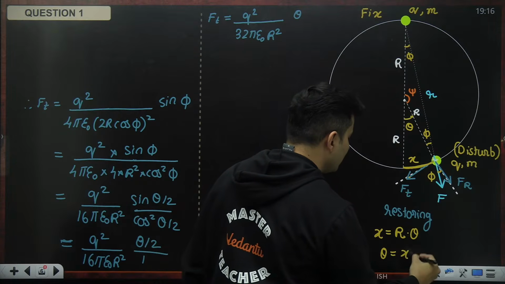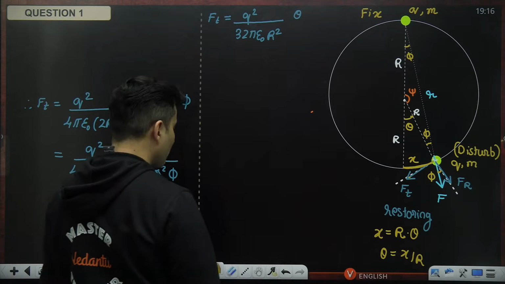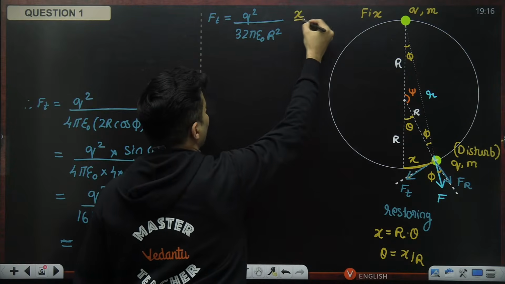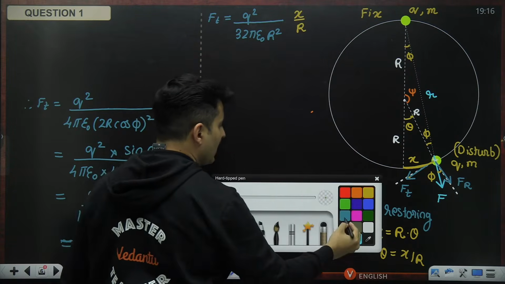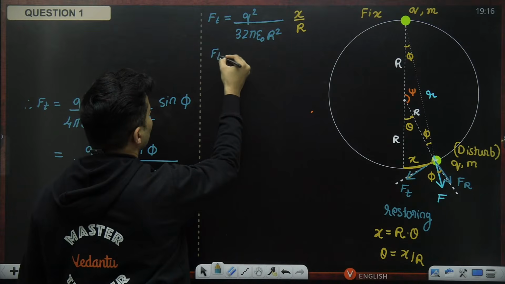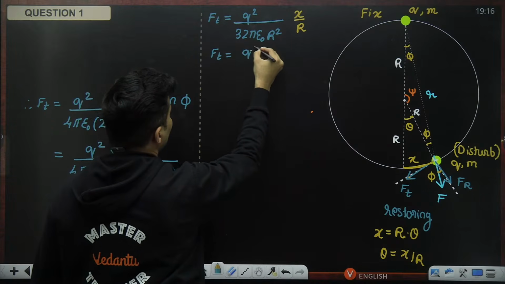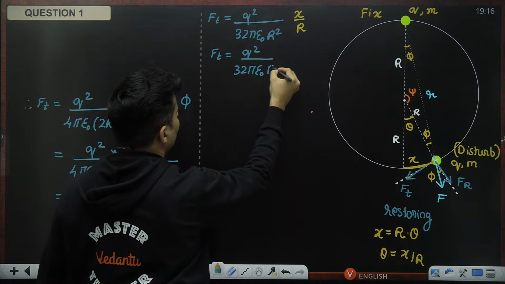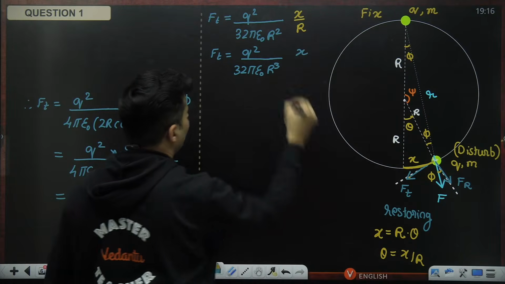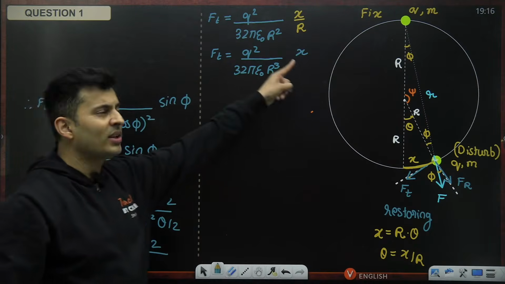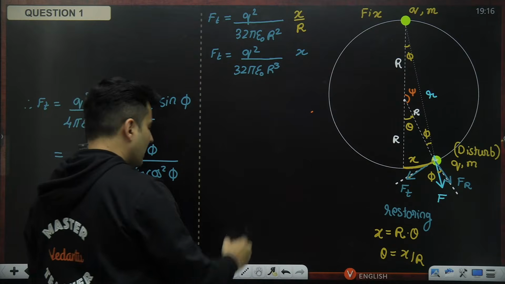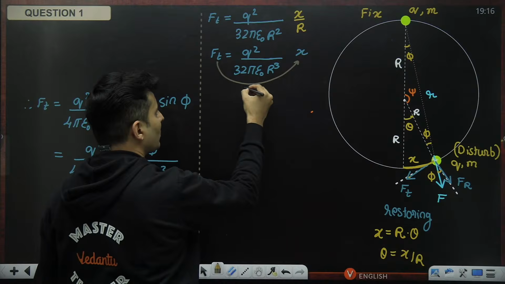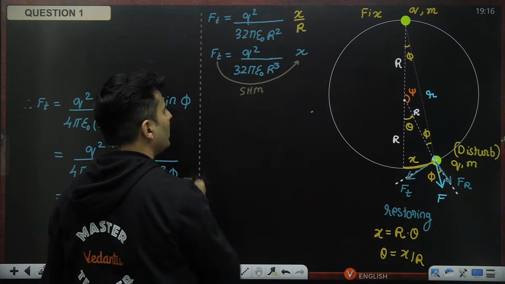Therefore theta is simply x by r. So instead of theta, why not put x divided by r and see what I get. So that force will be q square divided by 32 pi epsilon naught r cube multiplied by x. So my force is proportional to x. Can you see that, my dear students? Because it is proportional to x, therefore it is a simple harmonic motion.